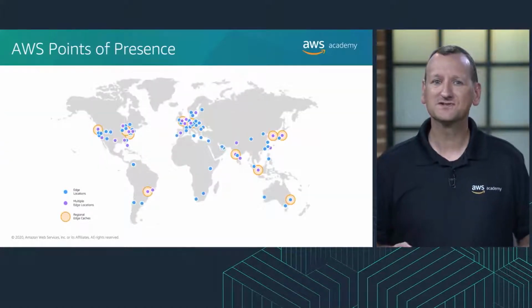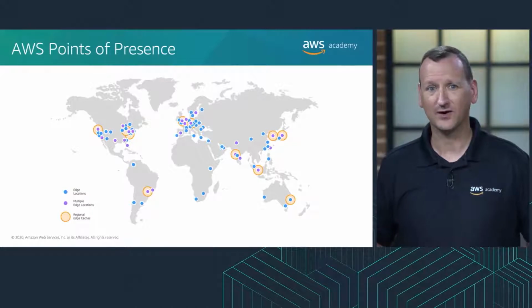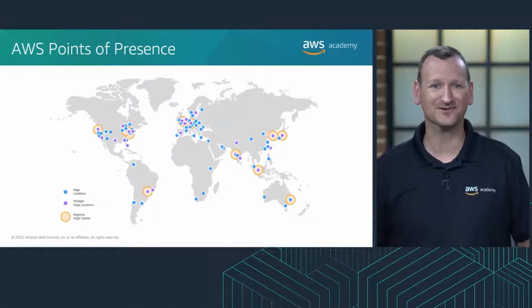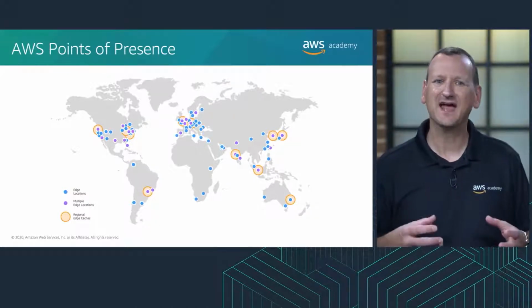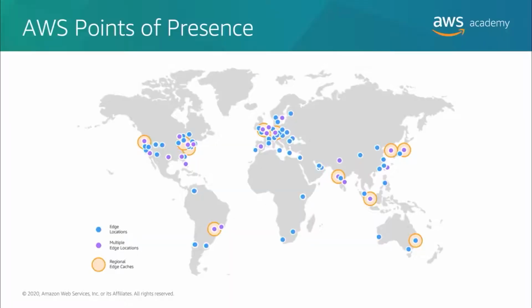To deliver content to end users with lower latency, CloudFront uses a global network that includes over 200 points of presence that include edge locations and regional edge caches. Edge locations are located in North America, Europe, Asia, Australia, South America, the Middle East, Africa, and China.